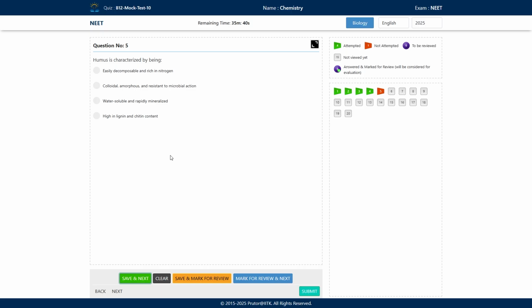Next question is, humus is characterized by being. So options are easily decomposable and rich in nitrogen. Then colloidal, amorphous and resistant to microbial action. Then water soluble and rapidly mineralized. And the last option is high in lignin and chitin content. So what will be the correct answer?